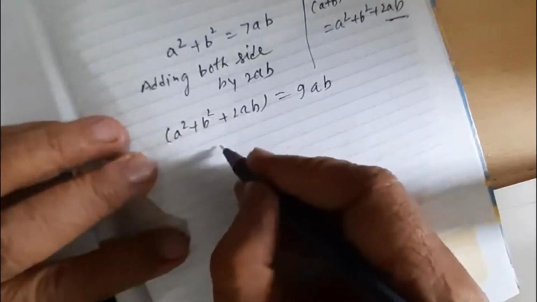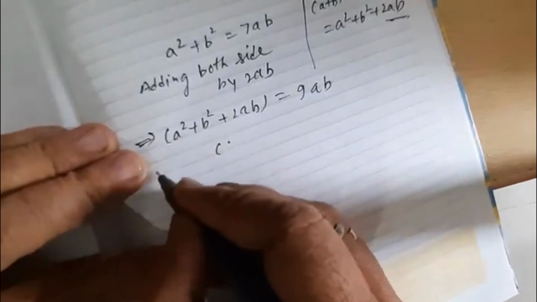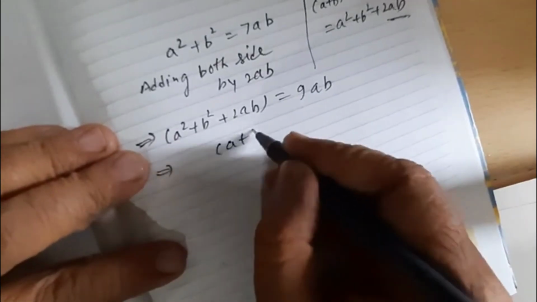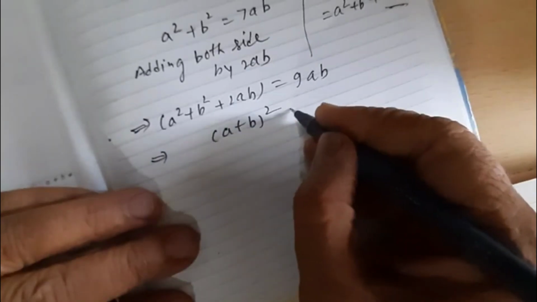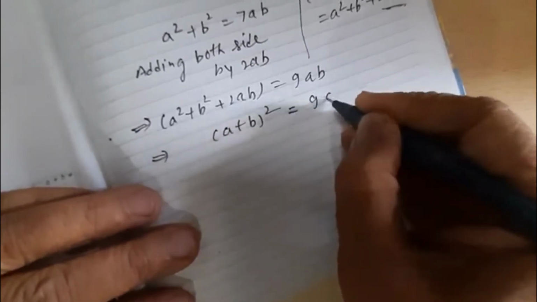This we can write a plus b whole square, and this will become 9ab.